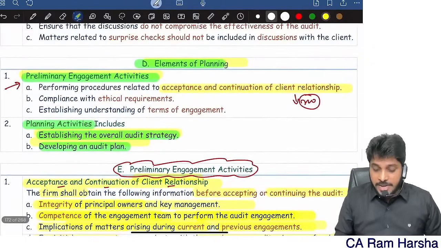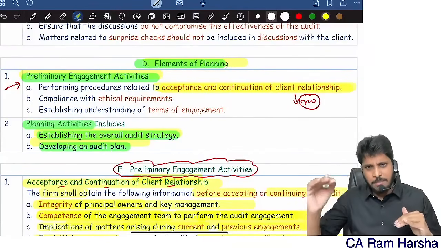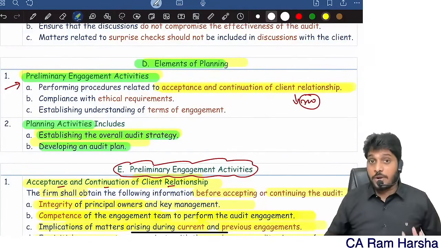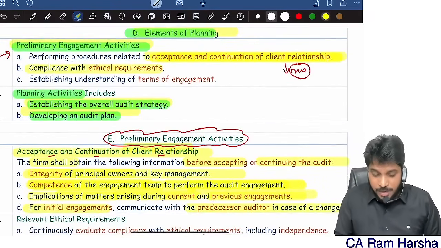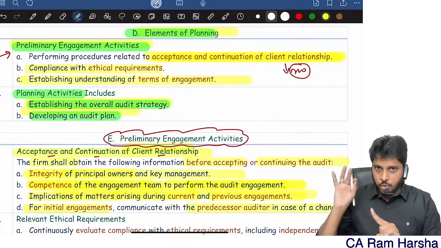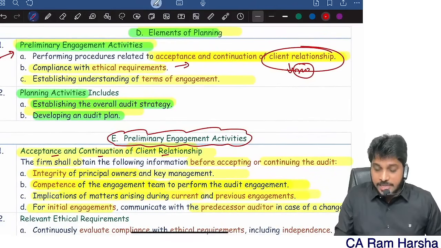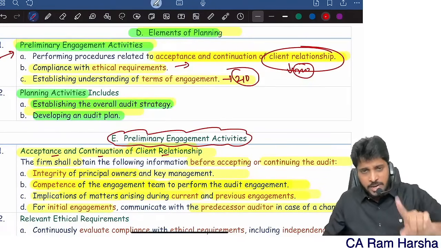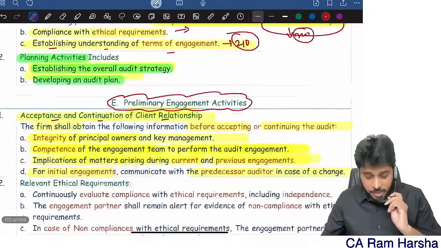So preliminary engagement activities are one of the basic things you need to do at the beginning stage of the audit, before you accept the audit. First one, acceptance and continuation. Second one, compliance with ethical requirements. Third one, establishing terms. First, do procedures as per SA 220, then check ethical requirements, then do procedures as per SA 210. Sir, what is SA 210? I already covered it in Part 1 Audit Marathon: establishing understanding of the terms of engagement.